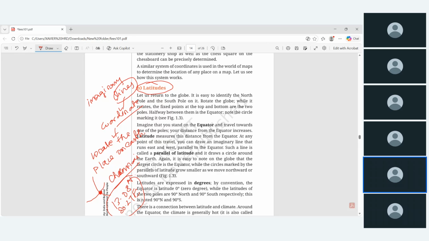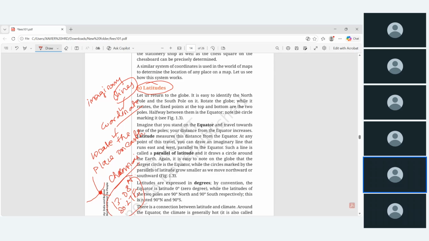So to locate any place on Earth, we should know two lines, or two imaginary coordinates. One coordinate is the latitude, another coordinate is the longitude. So how are we going to fix it? What is the relation between these two? This is what the topic is going to say.